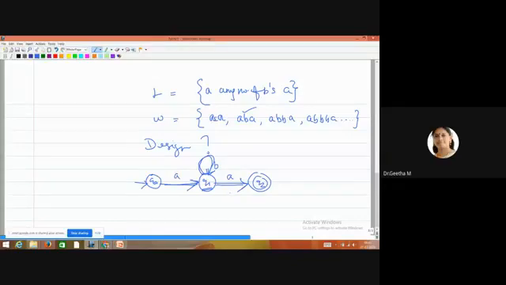Suppose single A, double B. So how will it be executing? See the third string, A, double B, A. First, it has to start with Q0. Then it will be moving on to Q1. At Q1, it has to repeat two times because you have two B symbols. So any number of B's will be accepted by this.